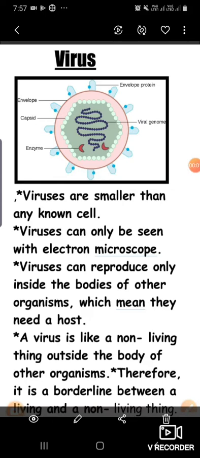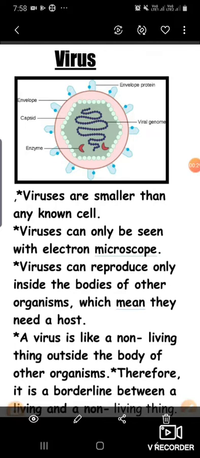Hello students, welcome back. Today I will continue the same chapter, that is microorganisms, friend and foe. In the previous video you have learned about the bacteria: what bacteria are, how they first came on the earth's surface, what the different shapes of bacteria are, what the useful and harmful effects of bacteria are, which is the smallest and largest bacteria, and so on.